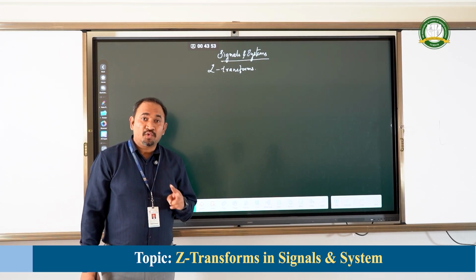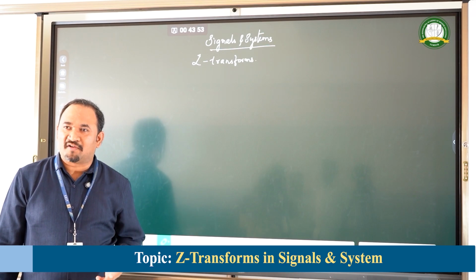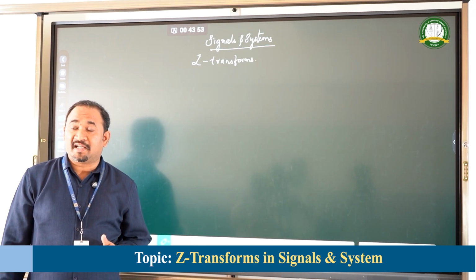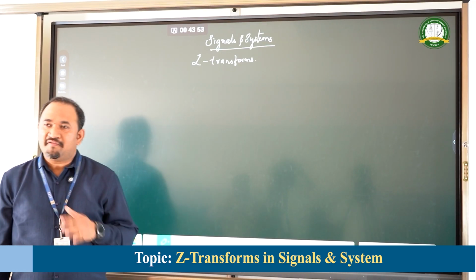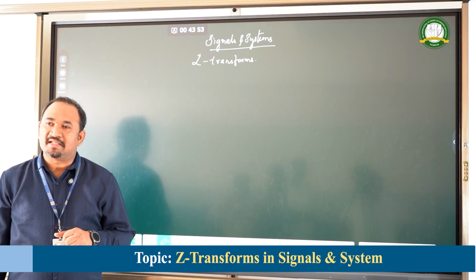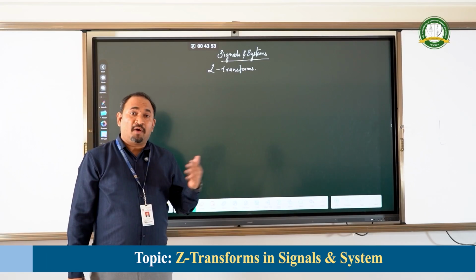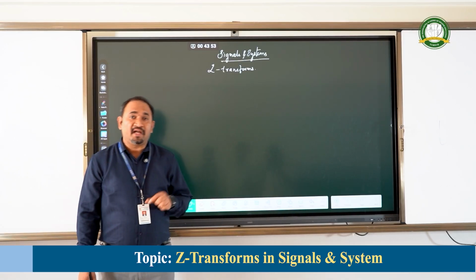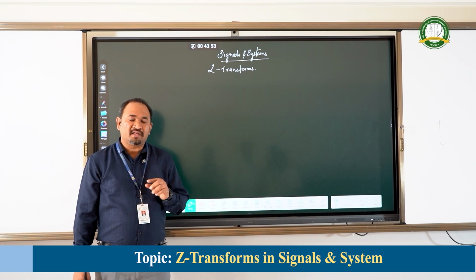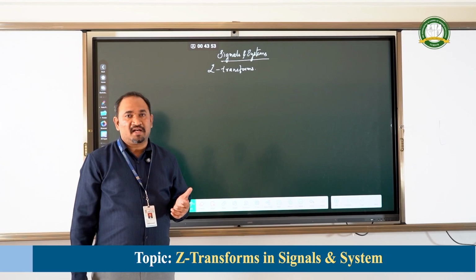Now, we have two types of signals basically. One is continuous signal denoted by x of t. Another one is discrete signal denoted by x of n, as you already know. Now, we have some analysis called Fourier analysis, which, if I give any complex signal, gives output in terms of sine and cosine. That will be obtained only for signals which satisfy certain conditions called Dirichlet conditions.